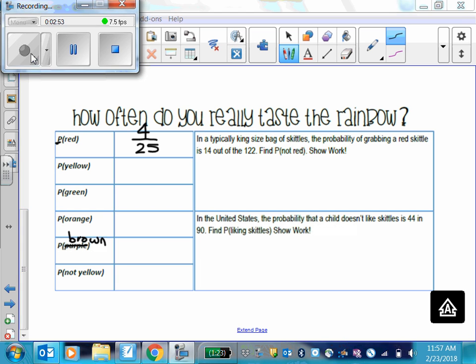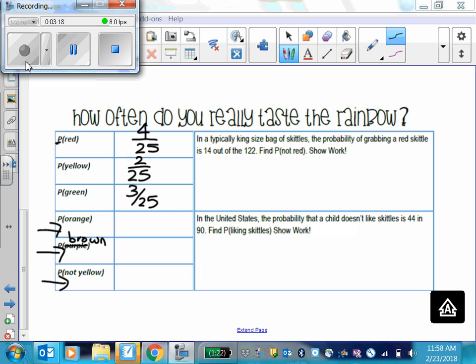Then the probability of yellow, same thing. Chaz would be 2 out of 25 because he has 2 yellows out of the 25 he pulled. The probability of green for Chaz would be 3 out of 25 because 3 of the 25 he pulled were green. You guys try to do orange, brown, and the probability of no.